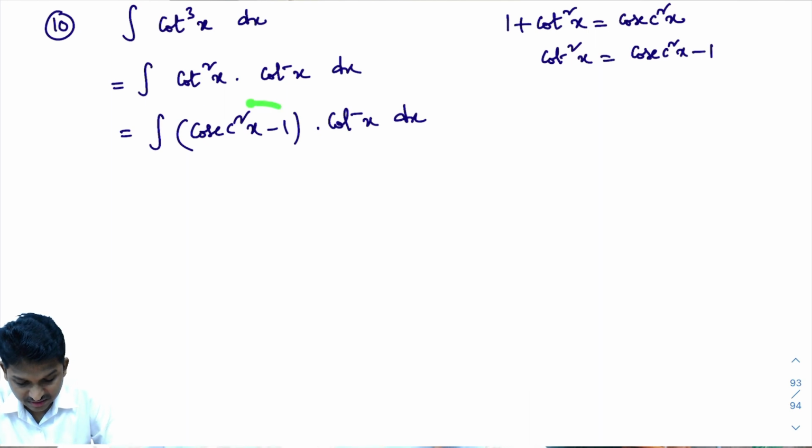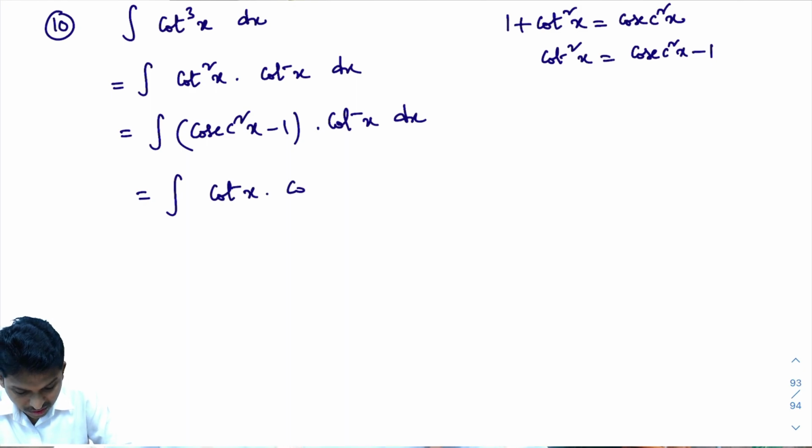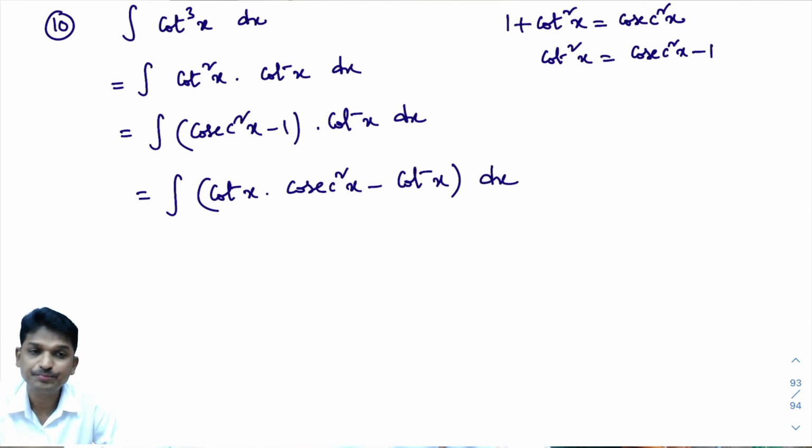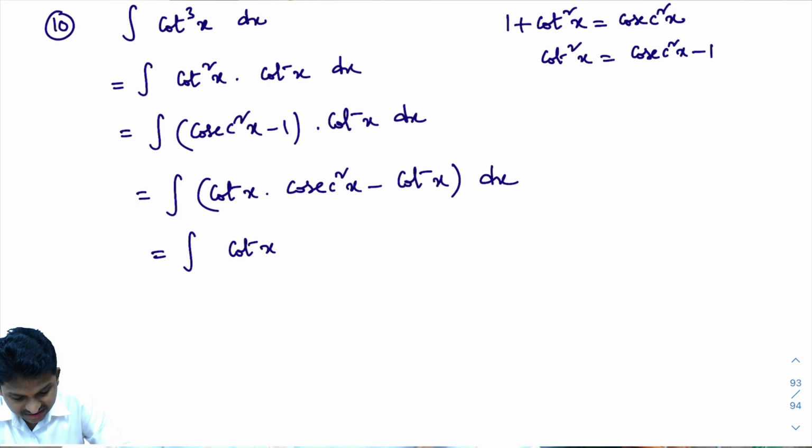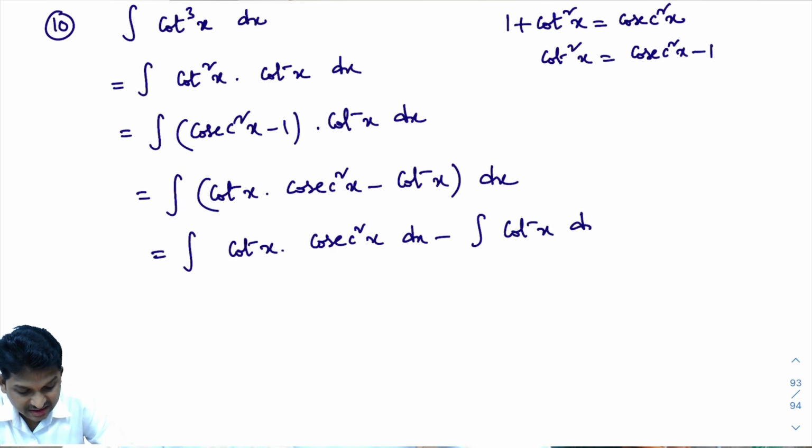Now this function, I'll multiply with cot x. Multiply, what will you get? Integral of cot x into cosecant square x minus 1 into cot x. 1 into cot x is cot x only. Cot x dx. I hope you are understanding. Good. Now, I need to integrate each and every term. That equals integral of cot x into cosecant square x dx minus integral of cot x dx.